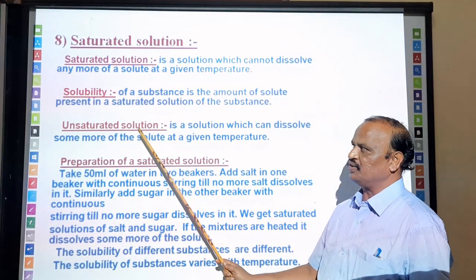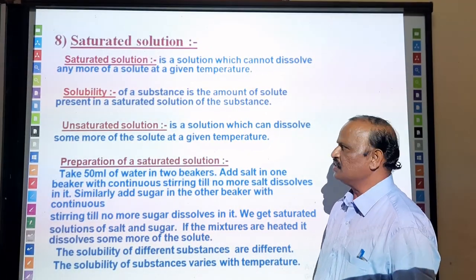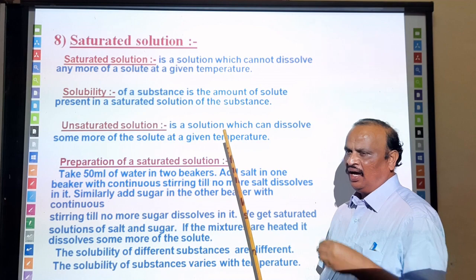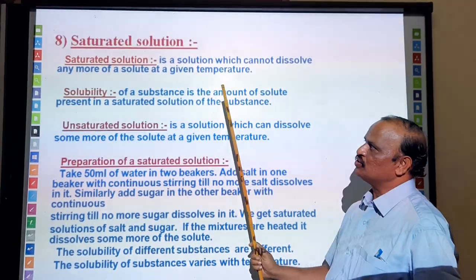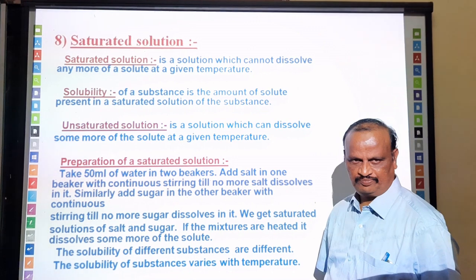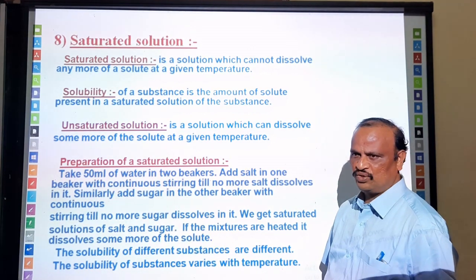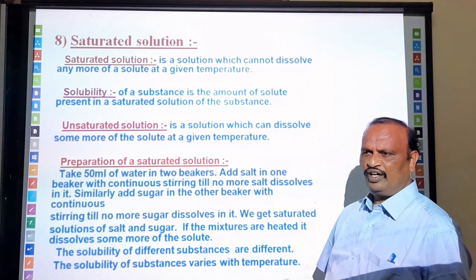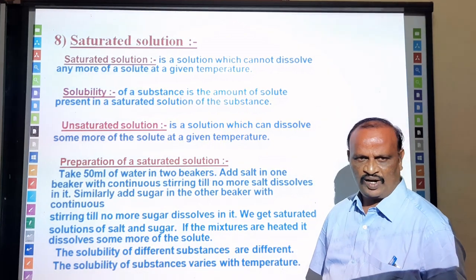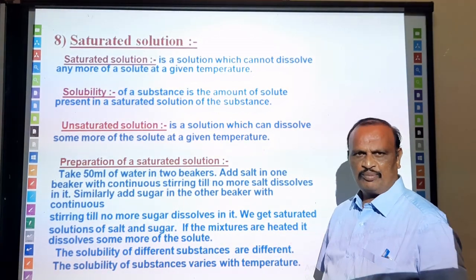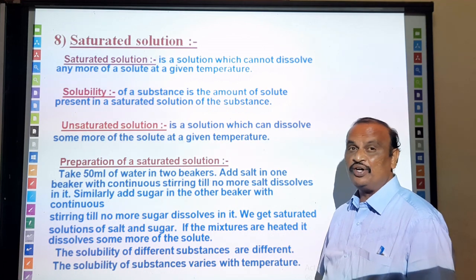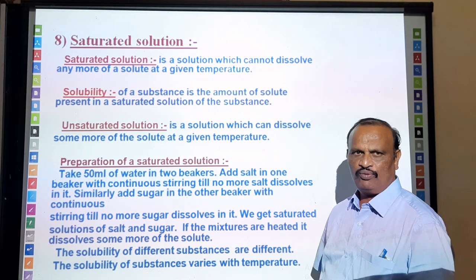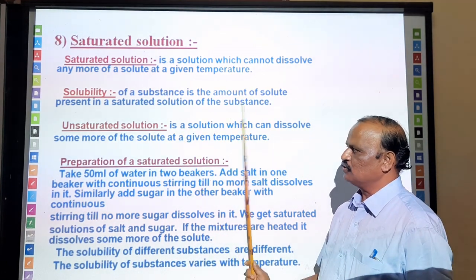Okay, unsaturated solution. An unsaturated solution is a solution in which the amount of solute is less than that present in the saturated solution. So there may be a capacity of dissolving, let us say, 30 gram in about 100 ml of water. Maximum 30 gram can be dissolved there. So in case of unsaturated solution, if any amount less than 30 grams is dissolved in water, then it is going to be an unsaturated solution.